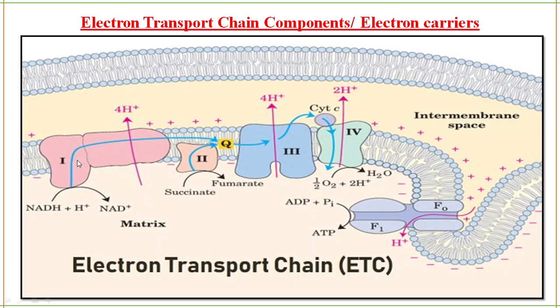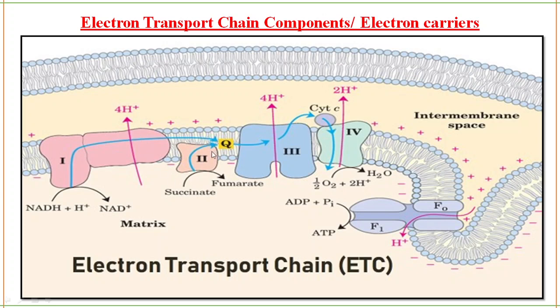I hope complex 1 is clear to all of you. So what did I tell you? Complex 1 is also called NADH dehydrogenase or NADH reductase. It is a proton pump. NADH is oxidized to NAD plus, which is recycled back to the TCA cycle and glycolysis. Here electrons are released, and they go to coenzyme Q, which we also call ubiquinone. In this process, due to the electrochemical gradient, 4 H plus ions, protons, are pumped from the matrix to the intermembrane space. I hope this complex 1 is clear to you.